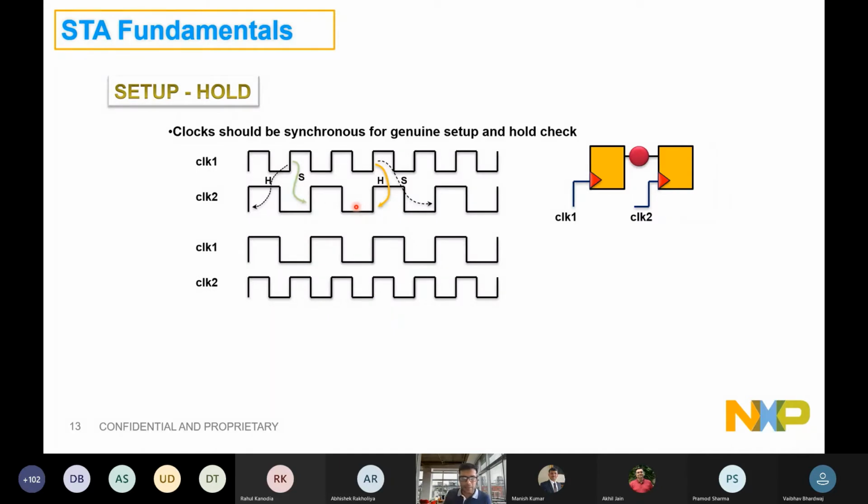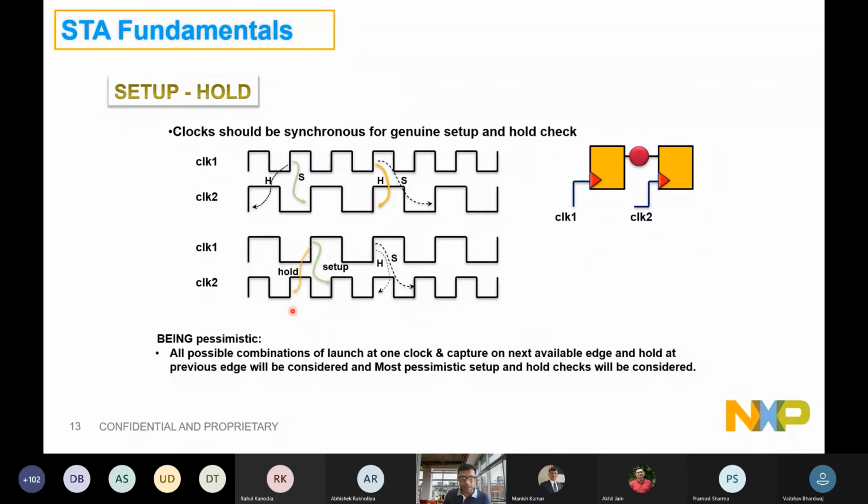Now this is another example. In the example above, clock 1 is faster and clock 2 is slower. Let's say an example where clock 1 is quite slow and clock 2 is fast. Even then, the tool will do the same thing. It will simulate all the possible setup edges. So the most pessimistic setup is this, and the most pessimistic hold is this, right? It will not time the future edges for the hold. It will time the next subsequent edges for the hold after it got set up. Again, being pessimistic, the tool will check the most pessimistic setup and hold combinations.